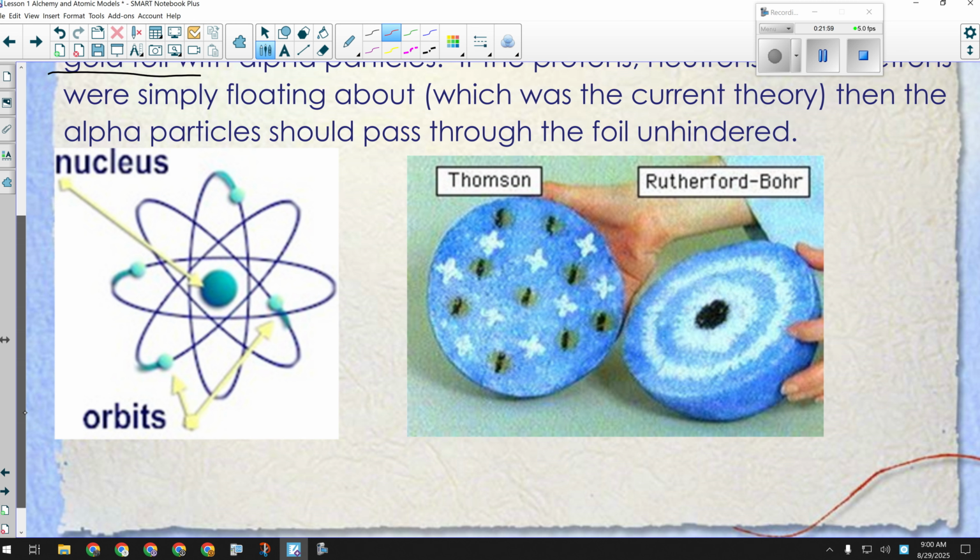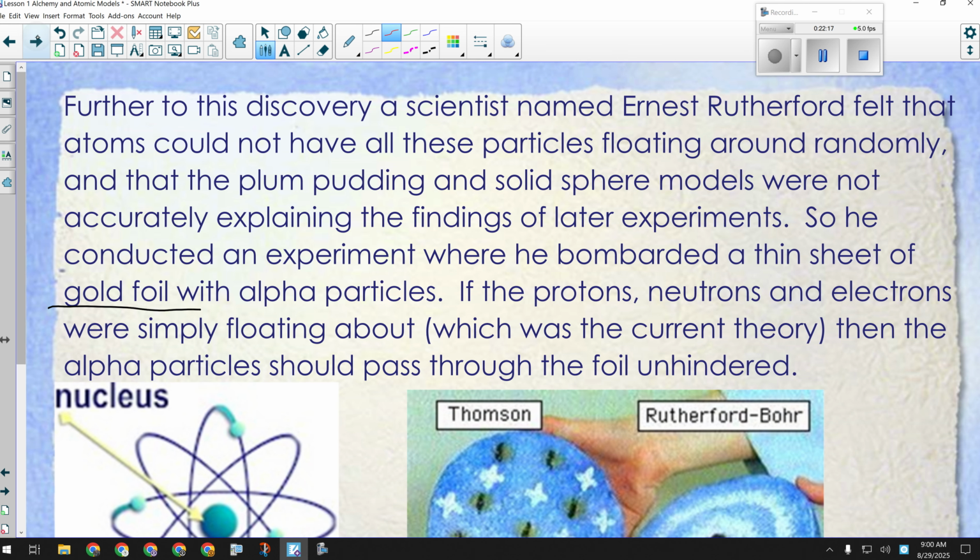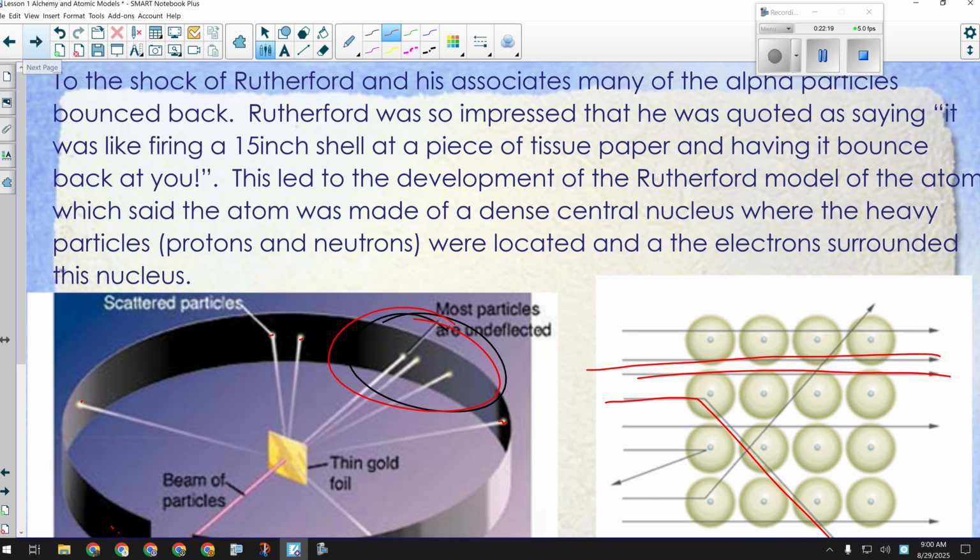So he actually worked with another scientist named Bohr, who came up with the planetary model that kind of accounted for, you can't put them all the same distance. So they're like planets around the sun. Some electrons are really close. Some electrons are a little further away. Some are a little further away than that, and so on and so on. And that model was pretty widely accepted, even during World War II when they were developing the atom bomb. People were still mostly like, yeah, that's probably how it works. Not that it was important to developing the atom bomb at all.